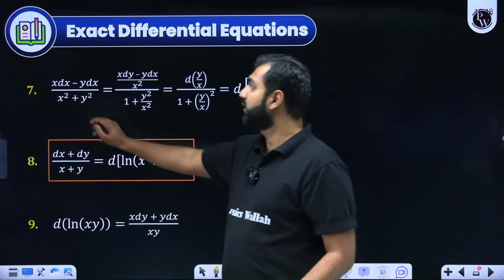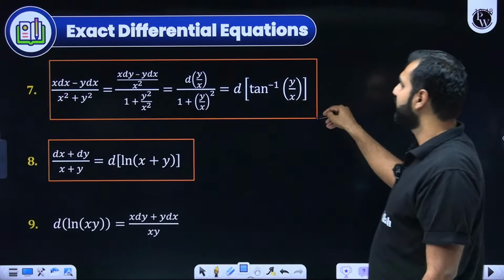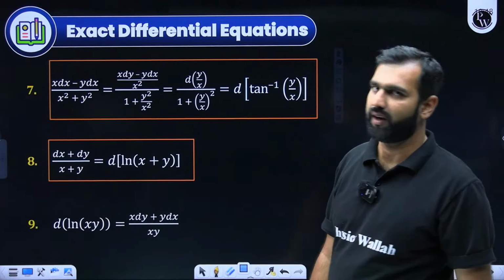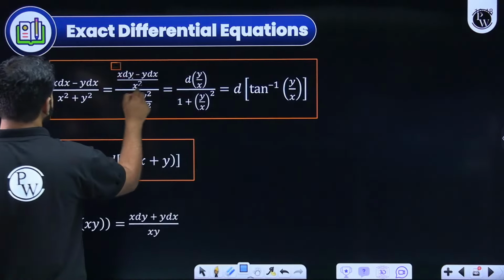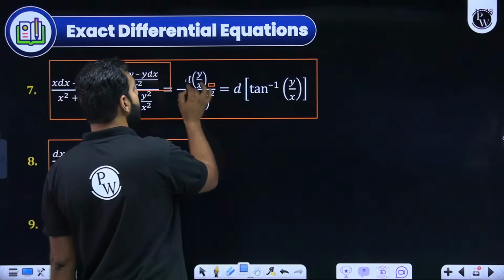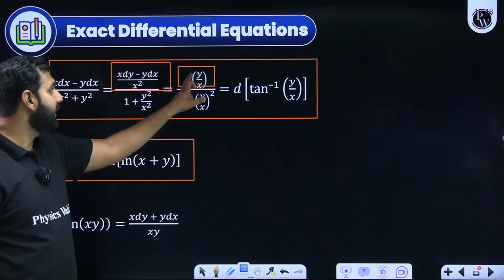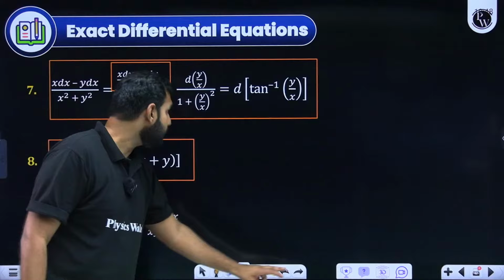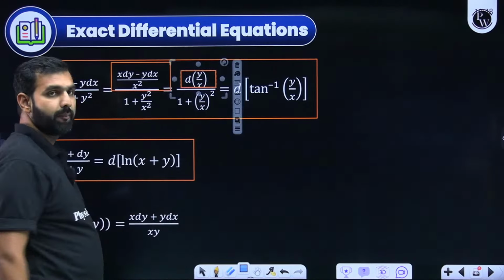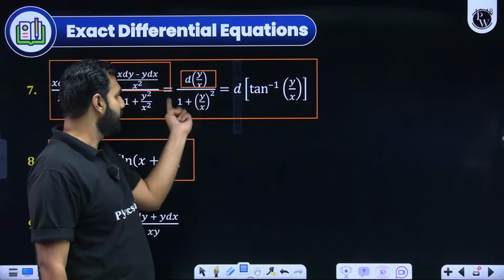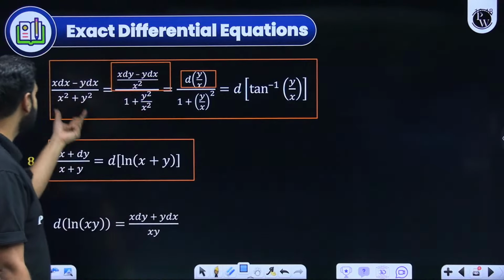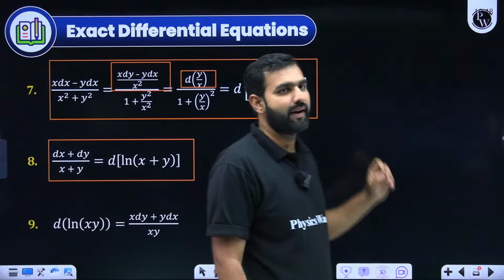For example, if you see x dy minus y dx upon x square plus y square, what you do is divide the numerator and denominator by x square. The numerator becomes x dy minus y dx upon x square, which we just learnt can be represented by d of y by x. The denominator is clearly 1 plus y upon x whole square. So it will be d of tan inverse y upon x. Whenever you see something like this, you can write it like this.